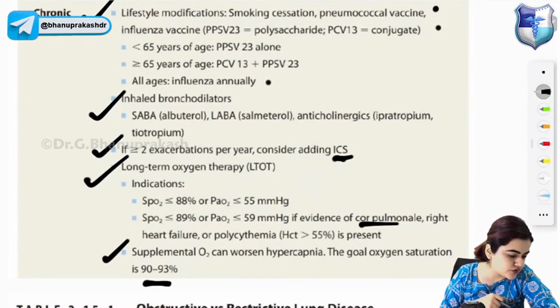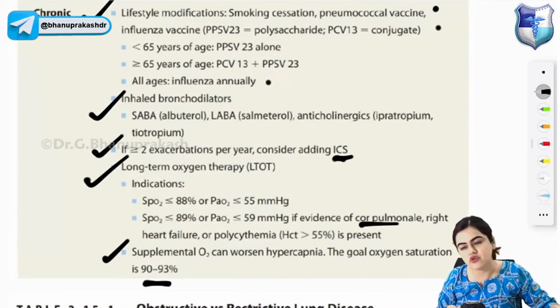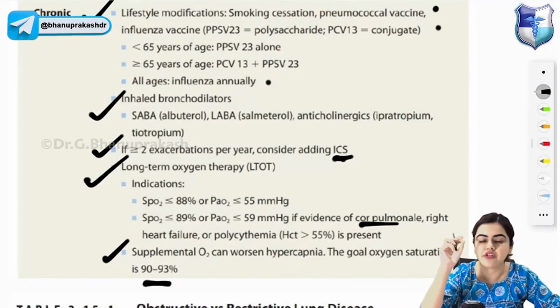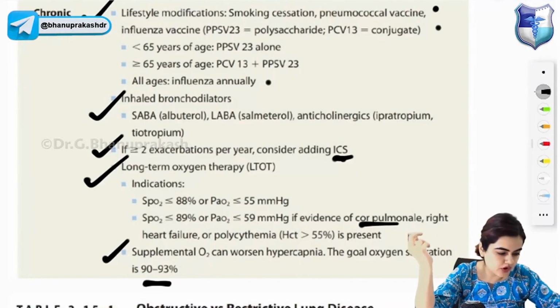Yes, Reid index is used in chronic bronchitis. Very good. How do you calculate Reid index? Reid index is the thickness of the gland divided by the thickness of the wall.